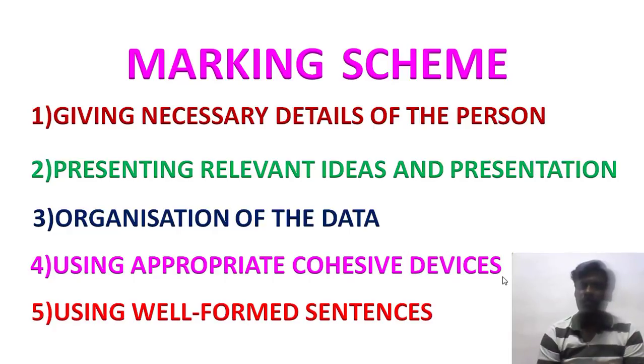They play a very important role in creative writing. We will see cohesive devices in the model question. And using well-formed sentences. Perfect sentence formation is very important in creative writing. If you include all these points in your answer, you can definitely score maximum marks.